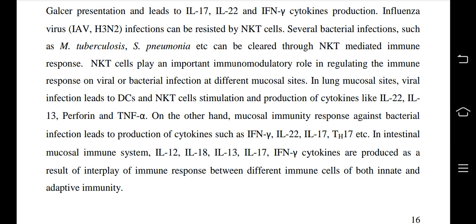On the other hand, the mucosal immune response against bacterial infection leads to production of cytokines such as IFN gamma, IL-22, IL-17, etc. In the intestinal mucosal immune system, IL-12, IL-18, IL-13, IL-17 and IFN gamma cytokines are produced as a result of the interplay of immune response between different immune cells of both innate and adaptive immunity.